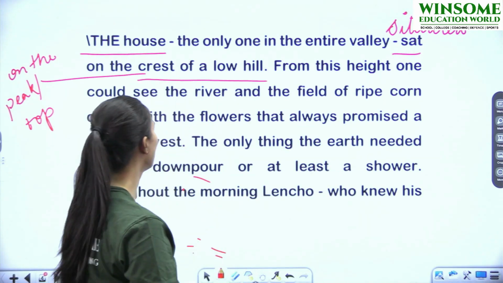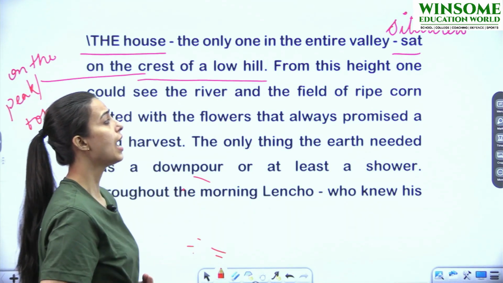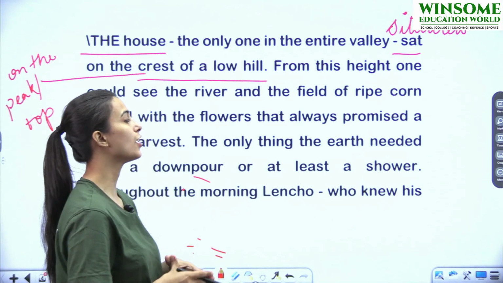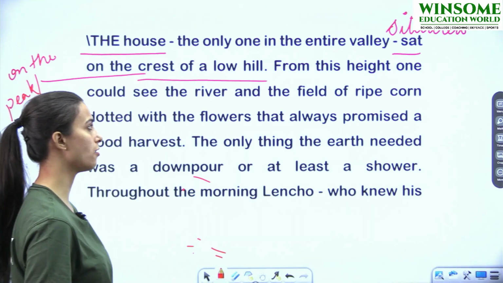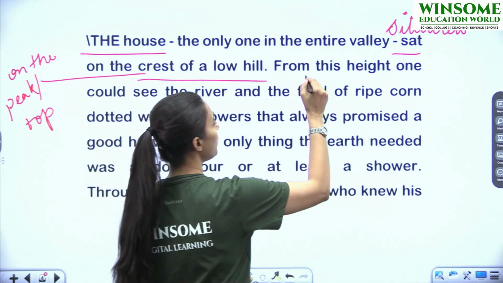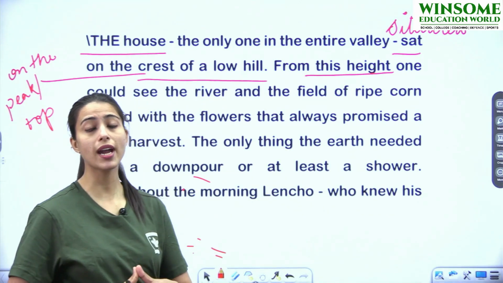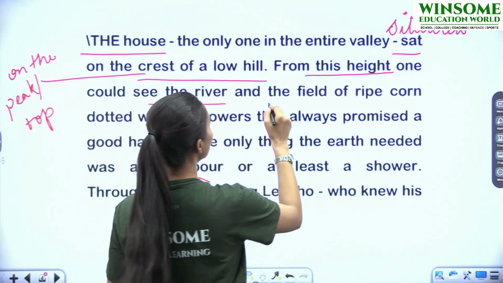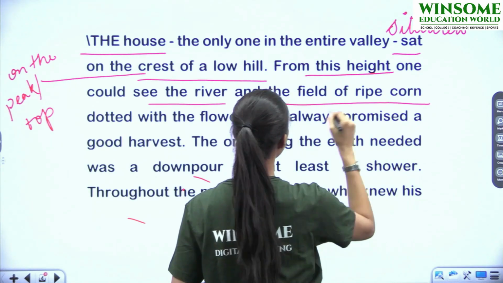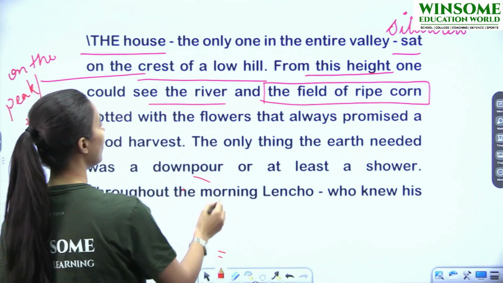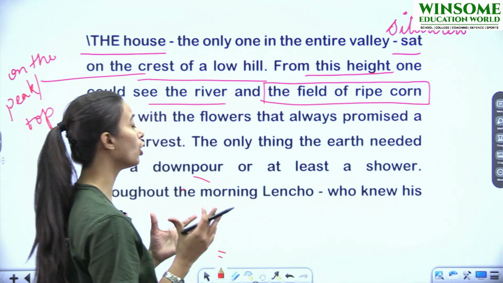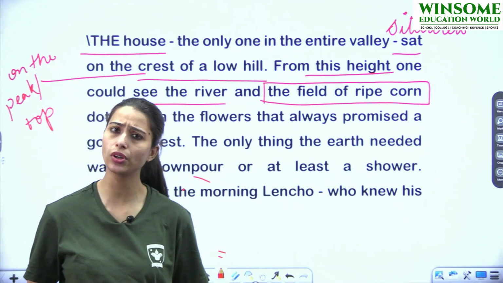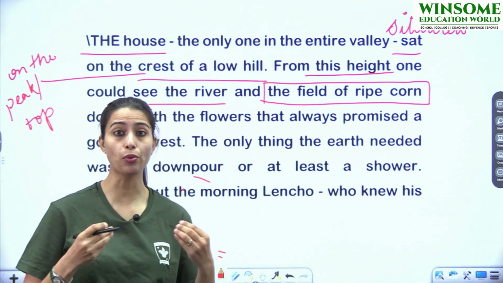From this height, one could see the river and the field of ripe corn dotted with the flowers that always promised a good harvest. It means, from the height at which their house was situated, what could be seen? The river could be seen, the field of ripe corn dotted with flowers that always promised a good harvest. All right? What do we mean by saying that it promised a good harvest? How can we say that it promised?